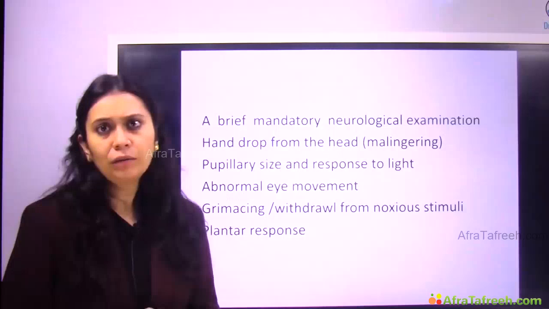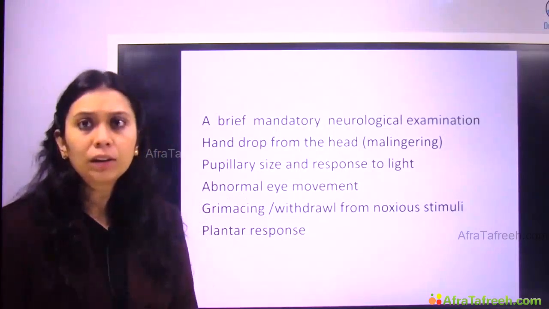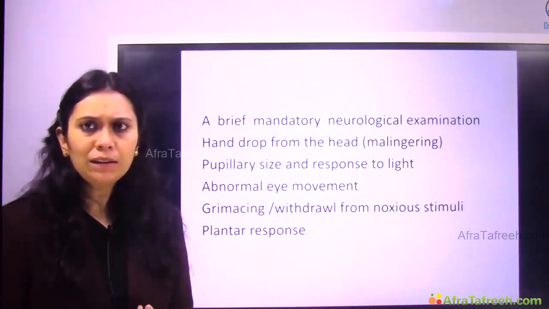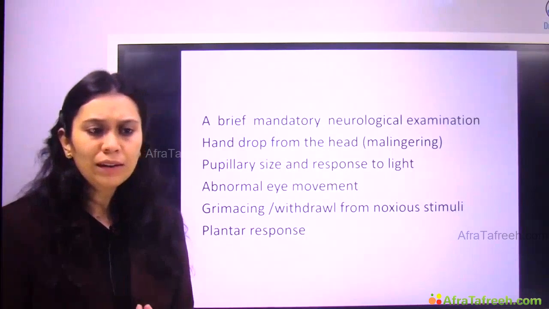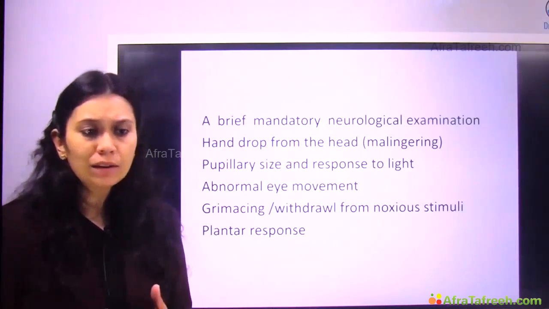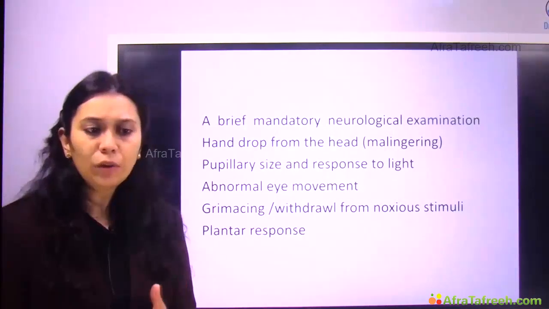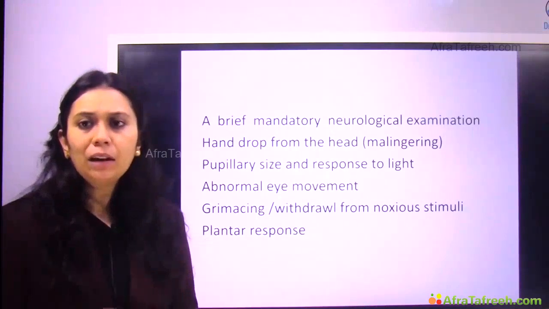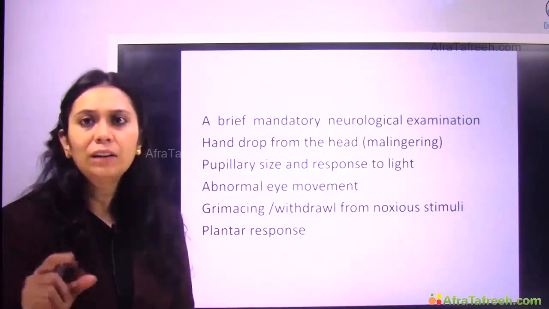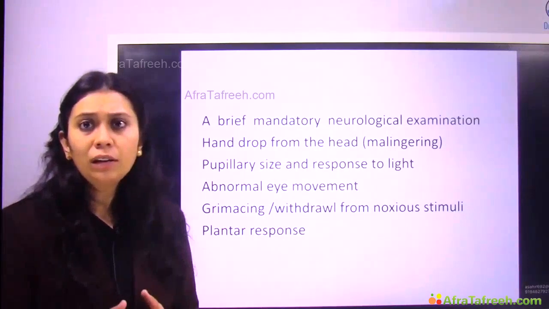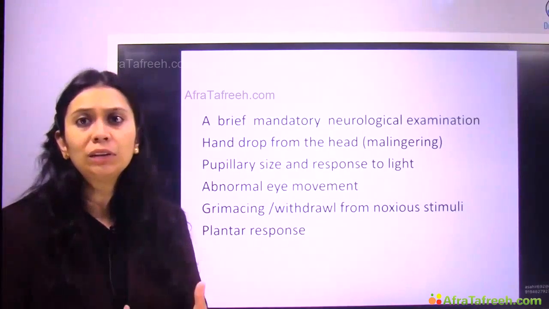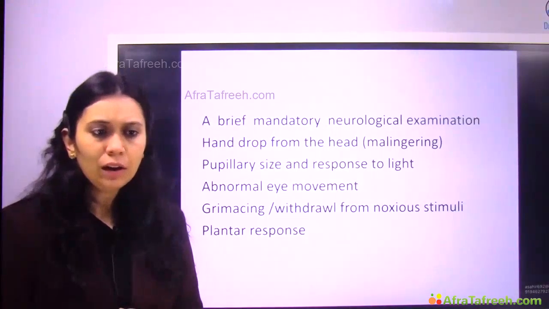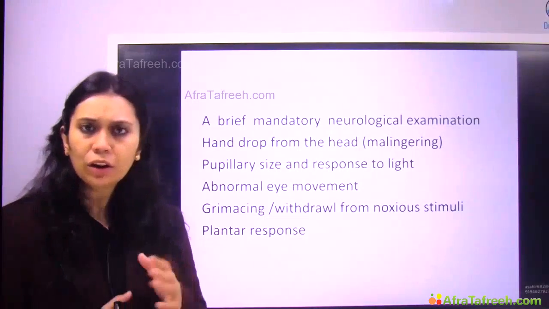Many drugs given for intubation or other things can affect the pupillary size. So we assess the pupillary size, and we assess the response to light. We see any abnormal eye movement, we see grimacing and withdrawal from noxious stimuli, and we see the plantar response of the patient. Because all this will help us in narrowing our differential diagnosis. All this will point us towards the etiology which has brought the patient in with altered consciousness. Okay, so we do a brief mandatory neurological examination.